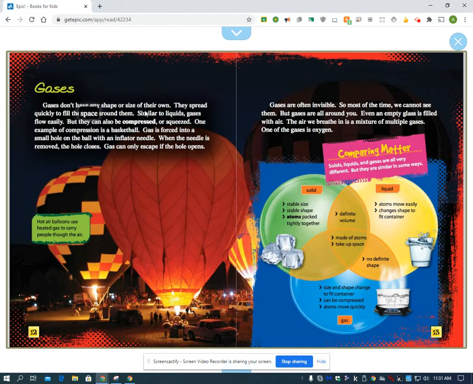Gases don't have any shape or size of their own. They spread quickly to fill the space around them. Similar to liquids, gases flow easily, but they can also be compressed or squeezed. One example of compression is a basketball.